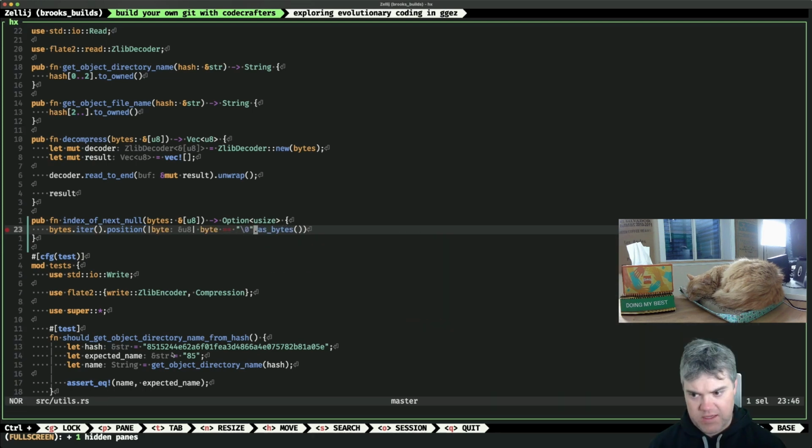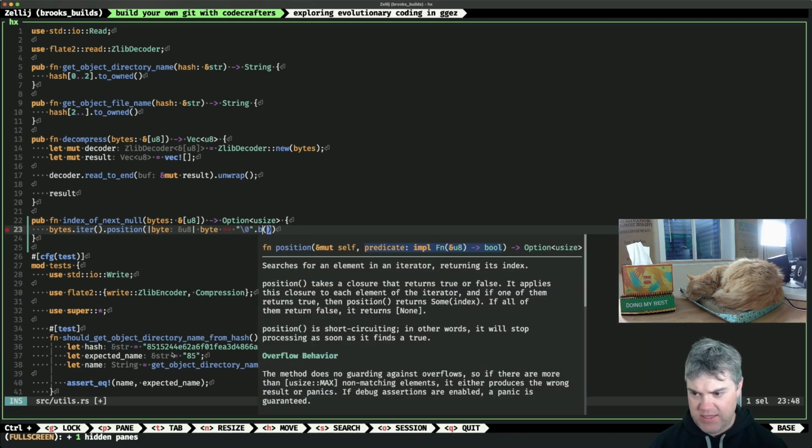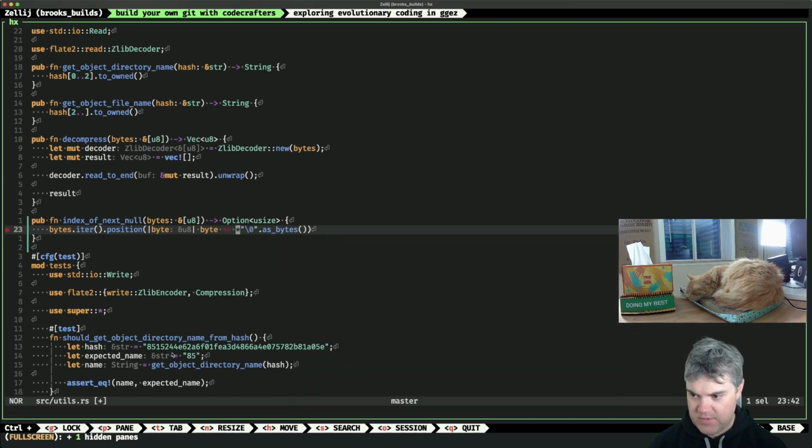Bytes. Is it not bytes? Is it just bytes into bytes? Can I destructure that? Mismatch types found. Expected... oh, just a U8. Okay, that's the problem. I want the first one.